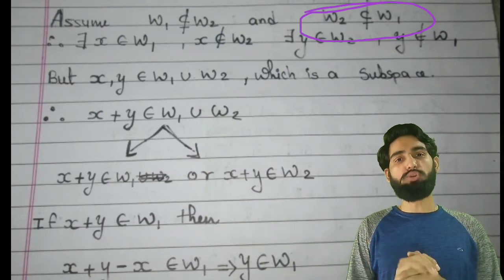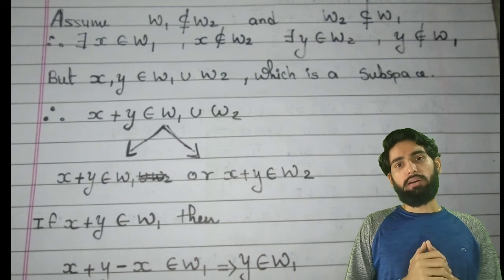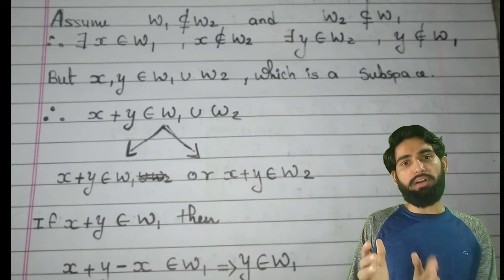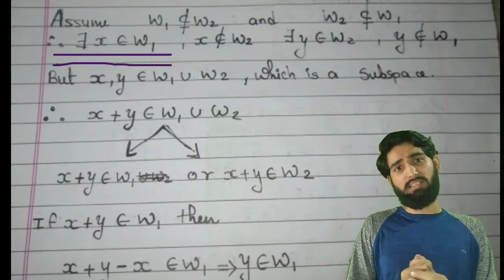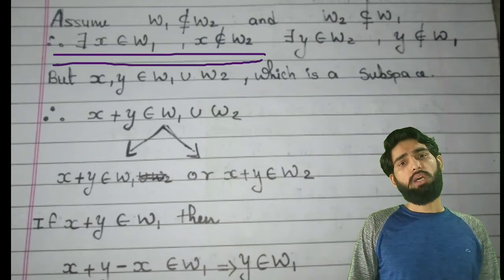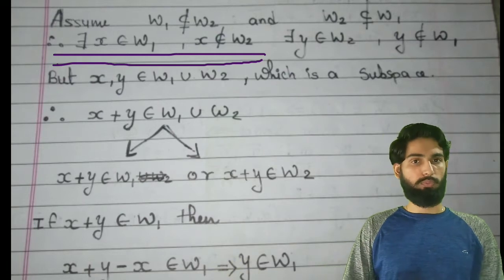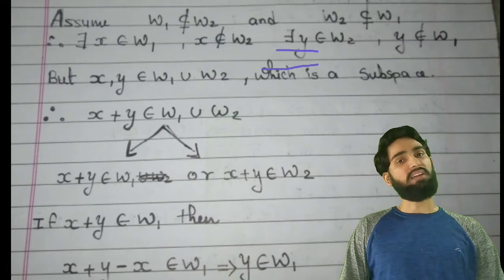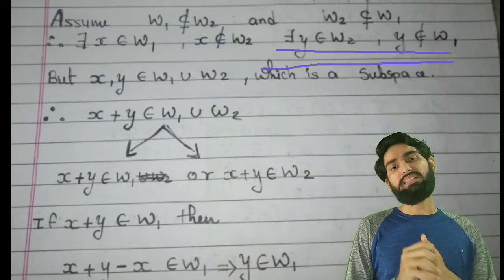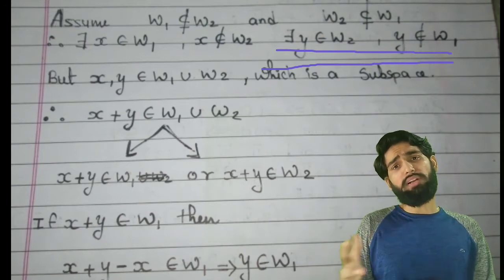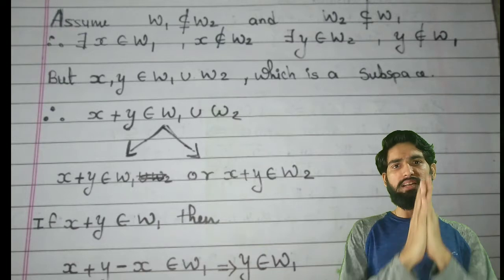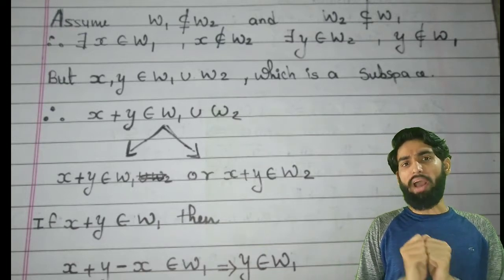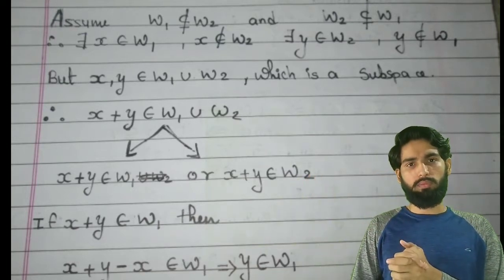Since W1 is not a subset of W2, there exists some element x inside W1 which is not an element of W2. Similarly, there will exist some element y inside W2 which is not an element of W1. So till now we know that x is an element of W1, y is an element of W2.